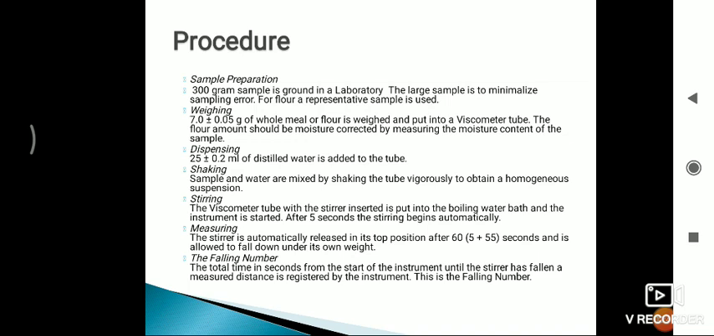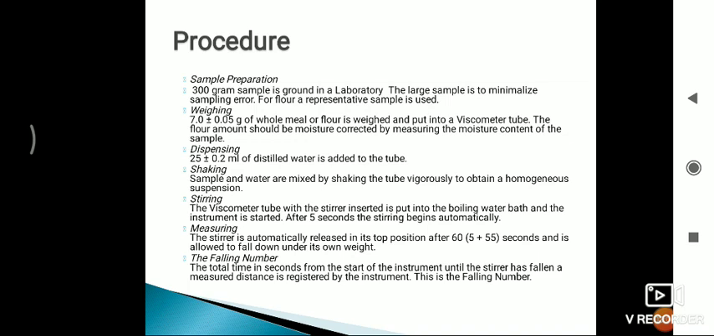Now we will go through the procedure. The first step is sample preparation. We prepare a 300 gram sample in the laboratory. The large sample is to minimize sampling error. Actually we use a very small quantity. As for the final sample, a representative sample is used.